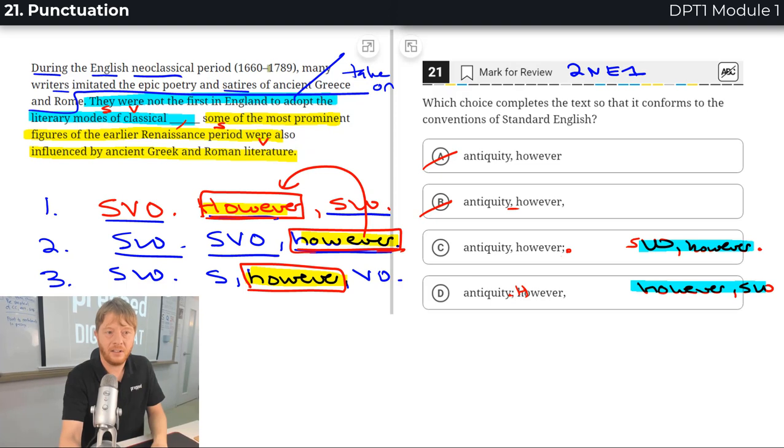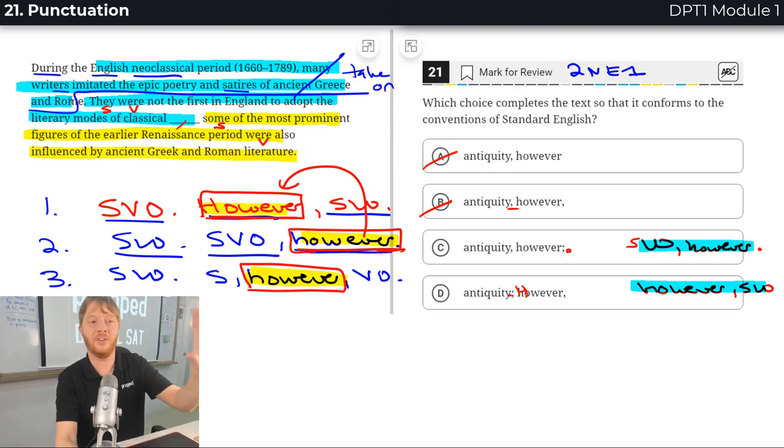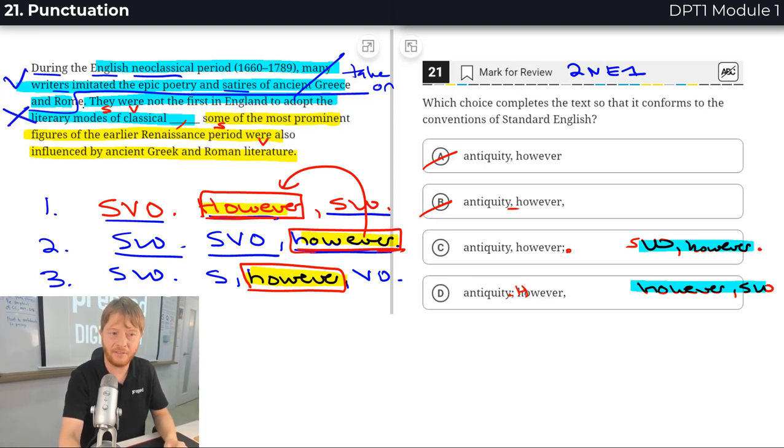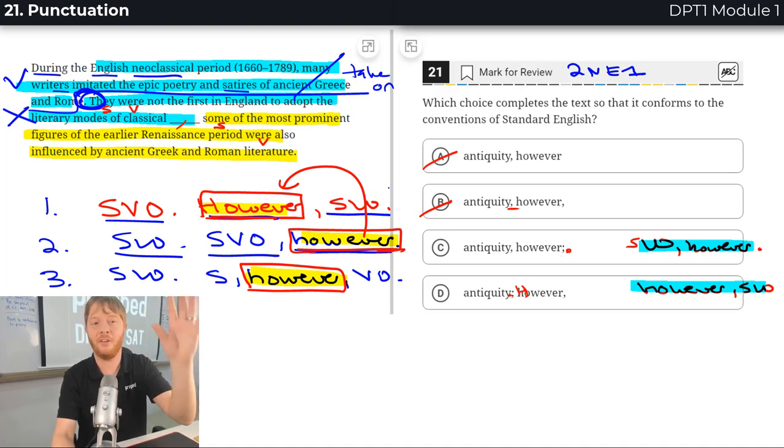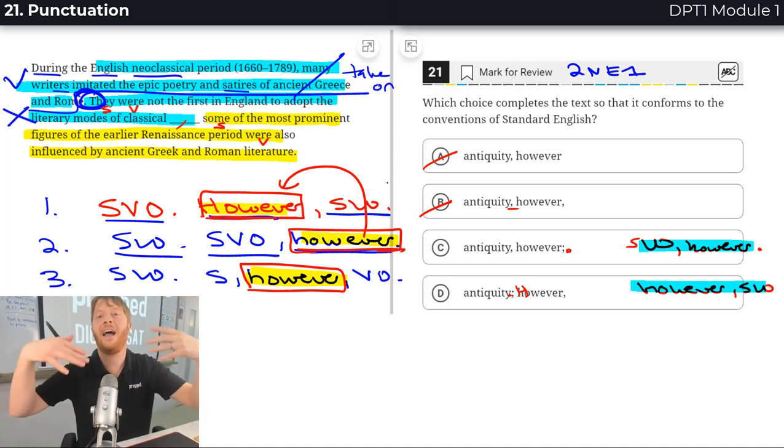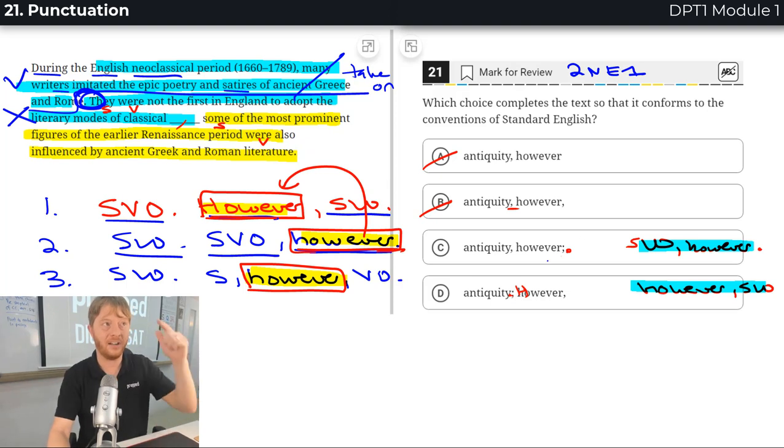These writers, during the neoclassical period, imitated the work of ancient Greek and Roman poets. But, however, they were not the first. That's where the contrast is. Those guys did it, but they were not the first. However, they were not the first, so it should be they were not the first to adopt it, however. My answer, comma, however.